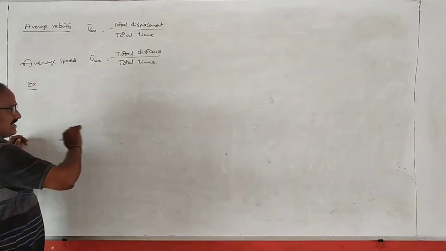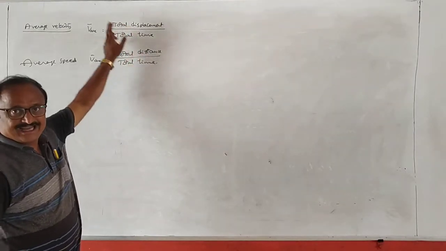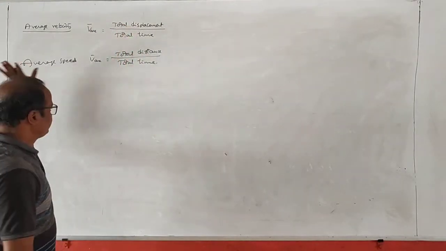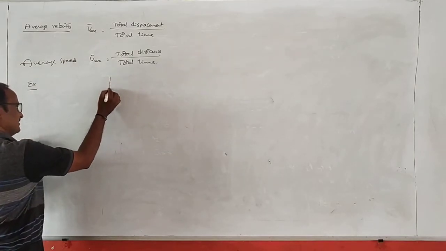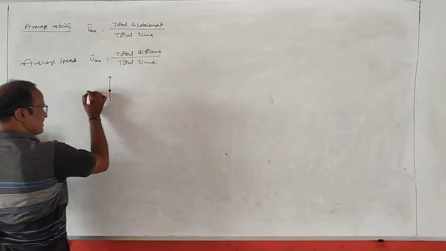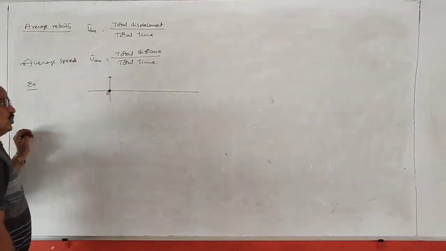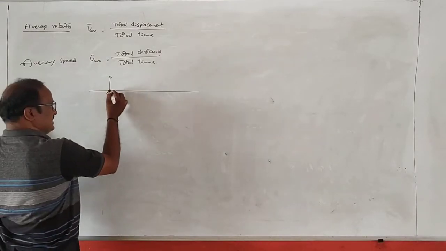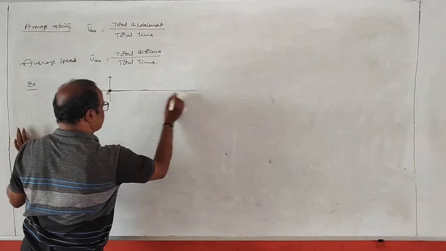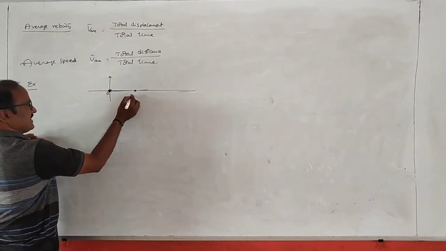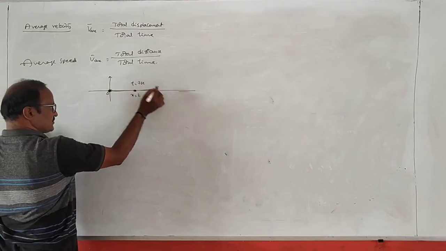Suppose a body is moving along a straight line. In a straight line path, distance and displacement are the same. That's why average speed and average velocity are the same. Let here, starting from the origin, this is the y-axis and this is the x-axis. A body starting from O is moving along the positive x direction such that the body is at x equal to 2 meters at t equal to 2 seconds,